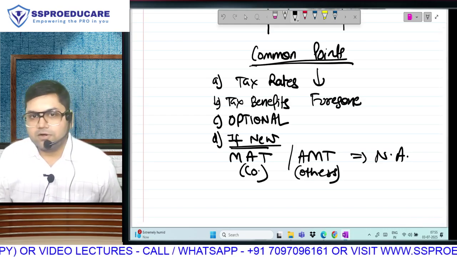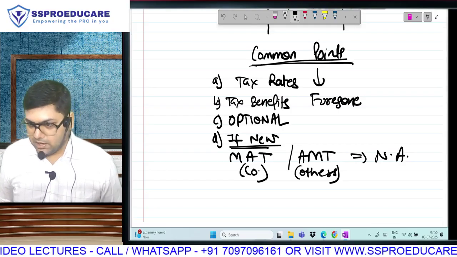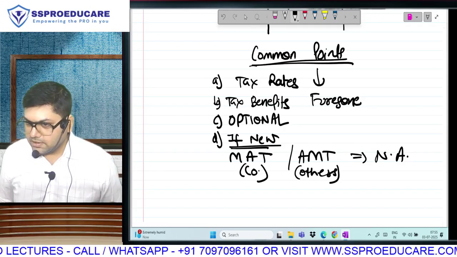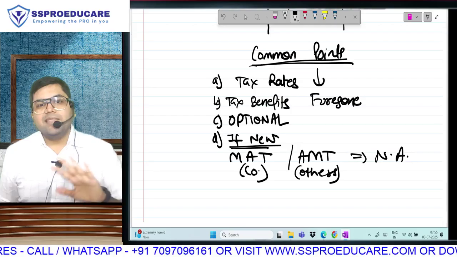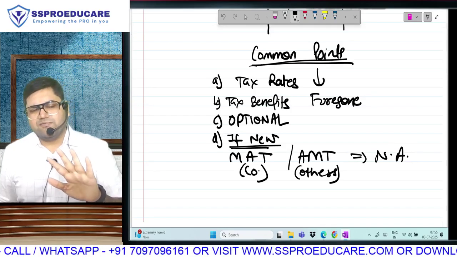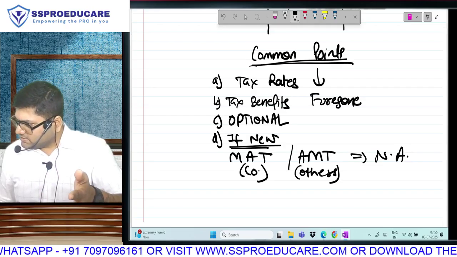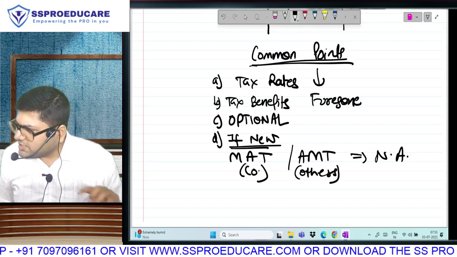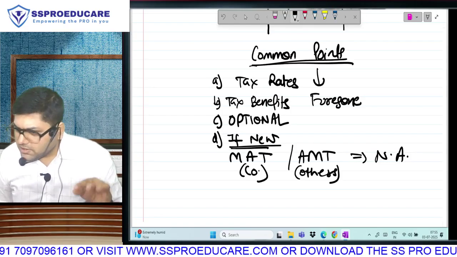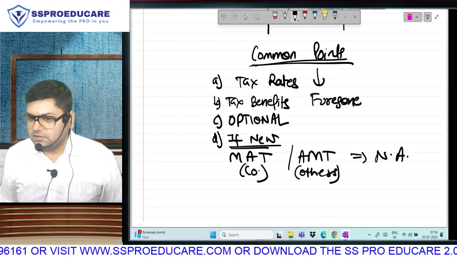The last two chapters of volume 1 are MAT and AMT. AMT is very small, but MAT is a very big chapter. Together, MAT and AMT will take about 3 or 4 lectures, including questions. Gone. Because for assessees who go to the new taxation regime, MAT and AMT are not applicable.